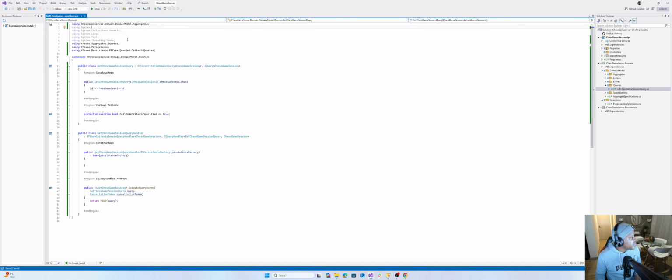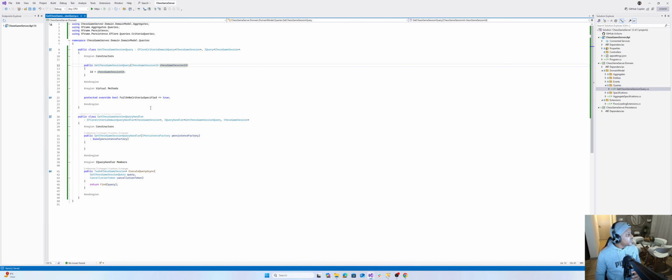Okay, let's just do some cleanup. Okay, what am I seeing here? So we have a get chess game query and a get chess game query handler that handles this query. So this query will carry the chess ID, which is the criteria of the query, and then this executes it against the database by calling this find method.